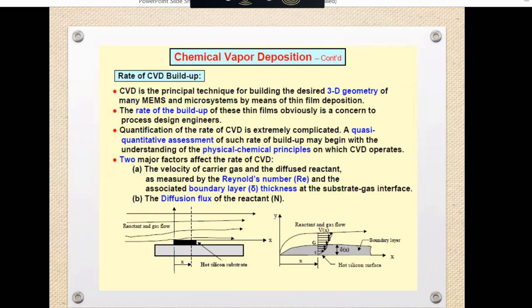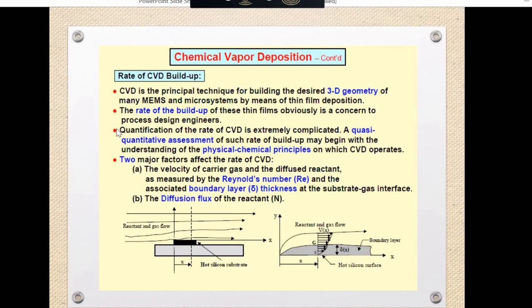So if you know the rate, then we can control this by using the rate. CVD, that is chemical vapor deposition, is the principal technique for producing the desired geometry. The rate of the buildup of this thin film obviously is a concern. The design engineer means कि कितना thickness तुम्हें बनाना है, क्या नहीं बनाना है, तो उसको कैसे control करते हैं? By using the rate of the deposition.